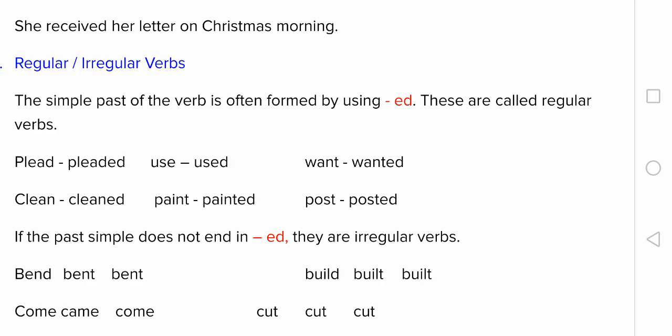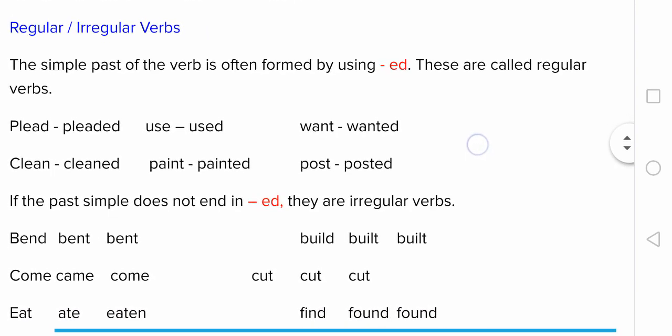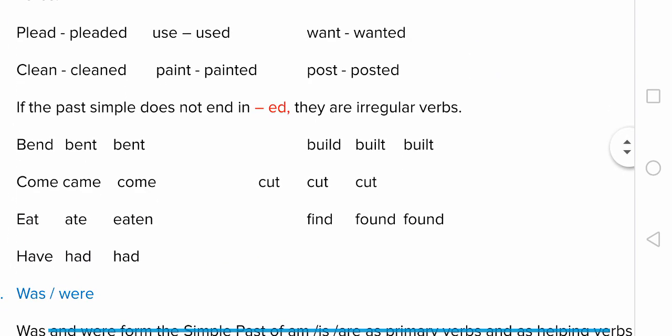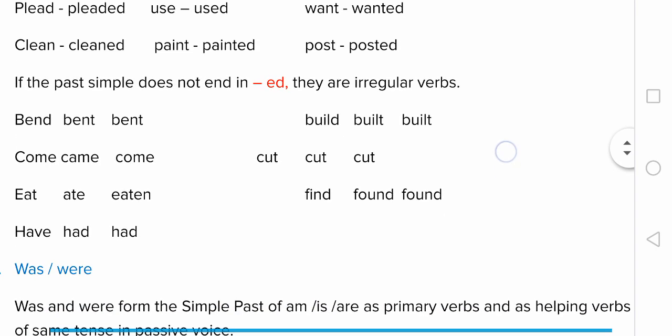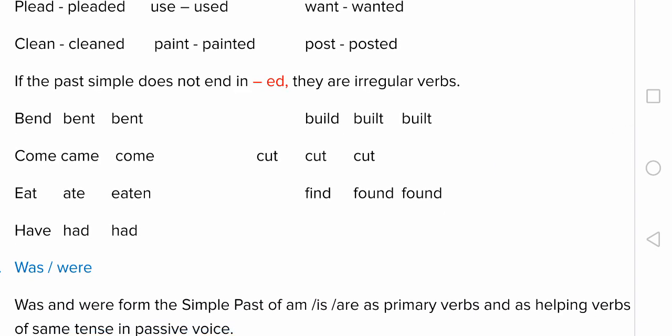Now, what are irregular verbs? If the past simple does not end in ed, they are irregular verbs like bend, bent, bent, build, built, built, come, came, come. See here, bend, bent, bent, second and third same. Come, came, come, first and third form same.